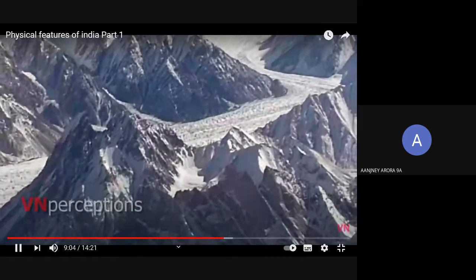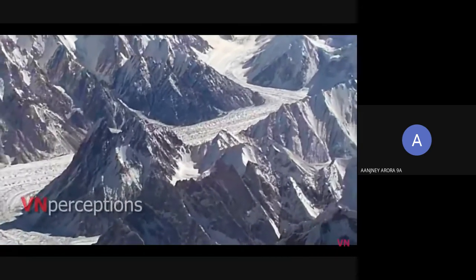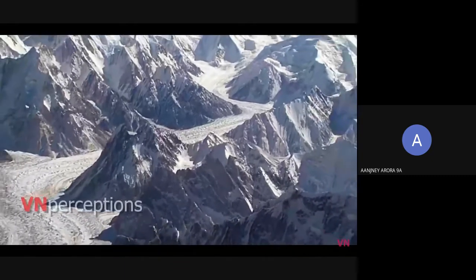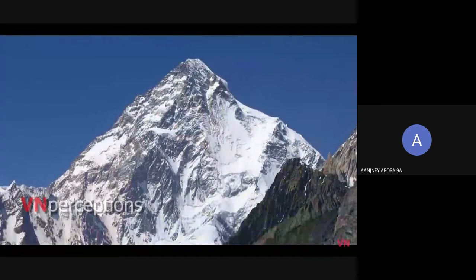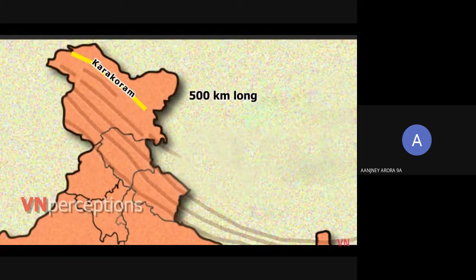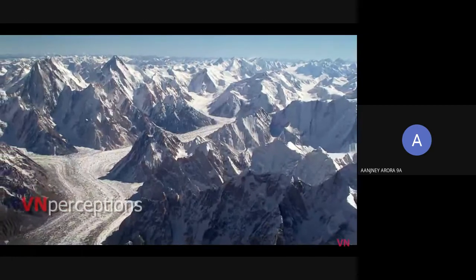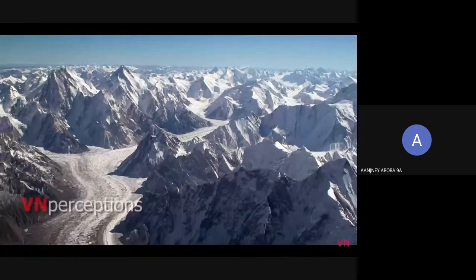It is the home of the highest concentration of peaks rising over 8,000 meters. K2 is the second highest peak in the world and the highest peak in India. It runs for a distance of 500 kilometers and is the most heavily glaciated part of the world outside the polar region.